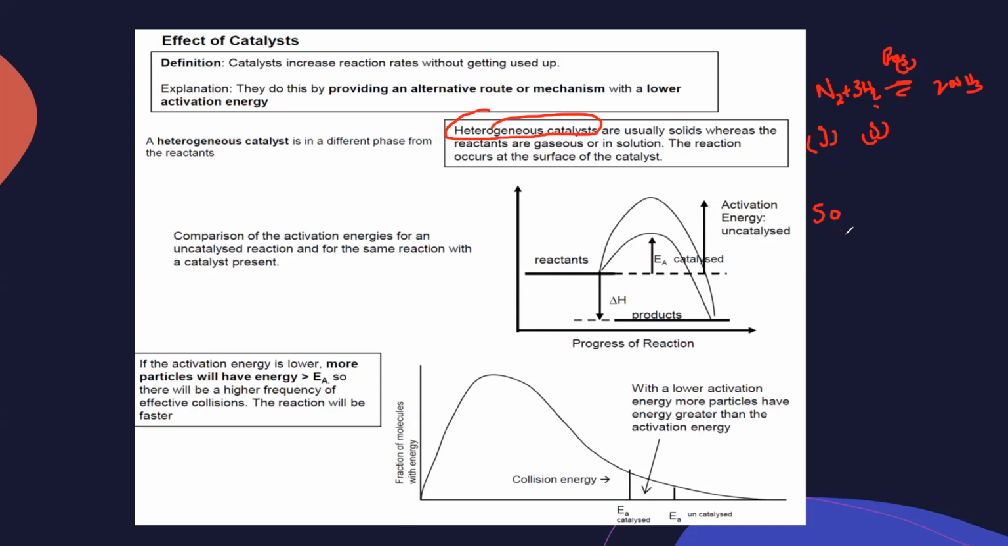Manufacture of sulfur trioxide from sulfur dioxide. That is also, we use vanadium pentoxide, V2O5. We use a solid, but sulfur dioxide is a gas, oxygen is a gas. So again, we use a heterogeneous catalyst. A heterogeneous catalyst is in a different phase compared to that of the reactant.